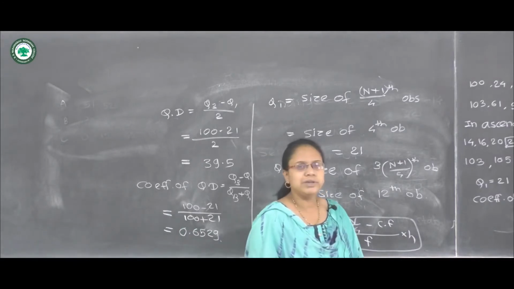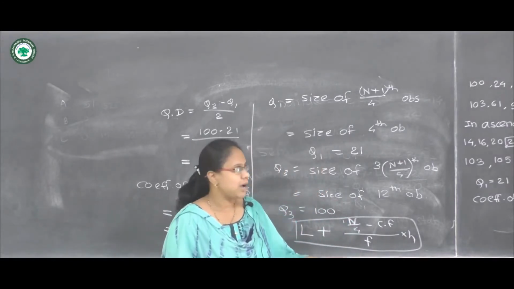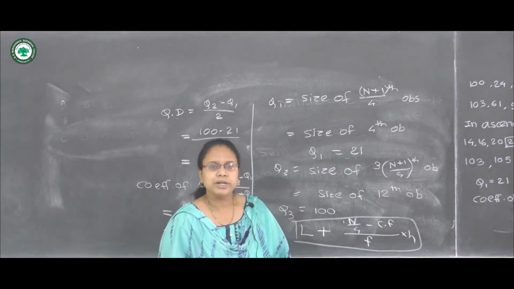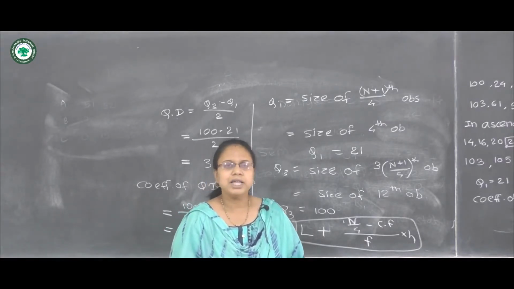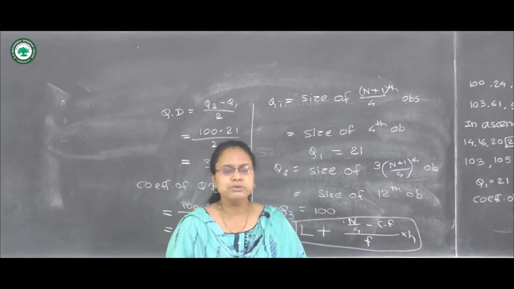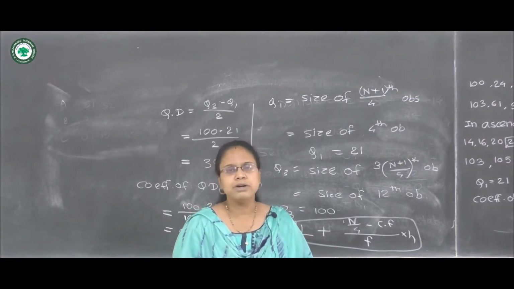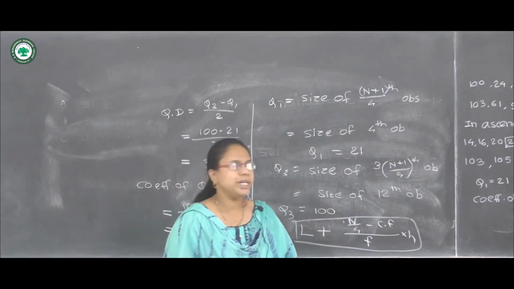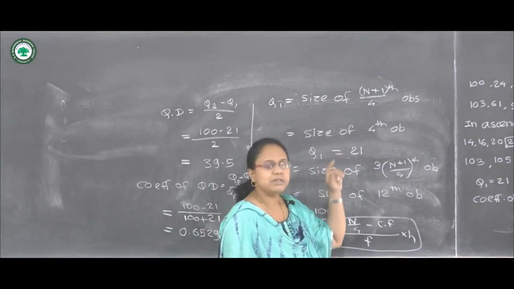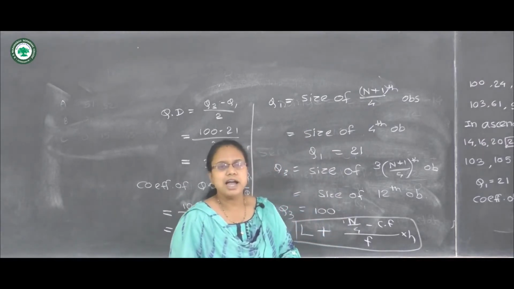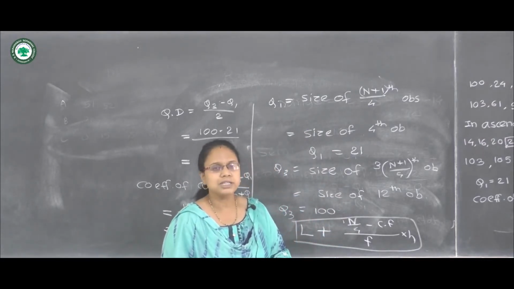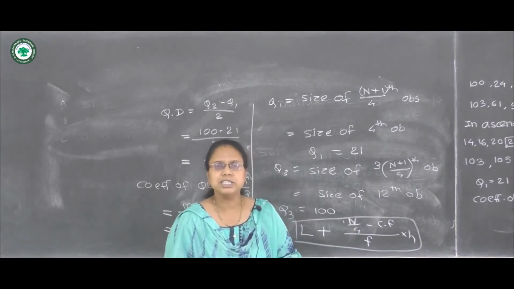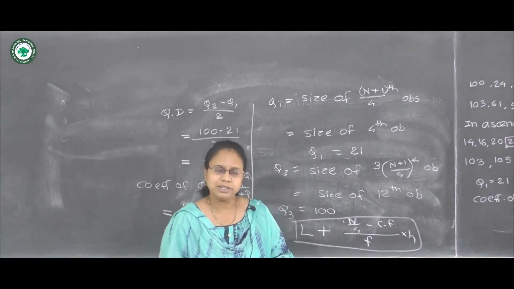So in this way we have learned the measure of dispersion, quartile deviation. For a frequency distribution, if there are classes, then we can use the mid values of the extreme classes. Meaning the mid value of the first class can be taken as the smallest observation while calculating range, and the mid value of the last class or extreme class can be taken as the largest value for calculating range.